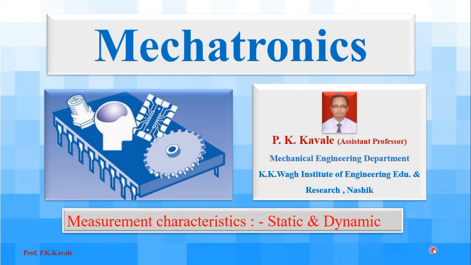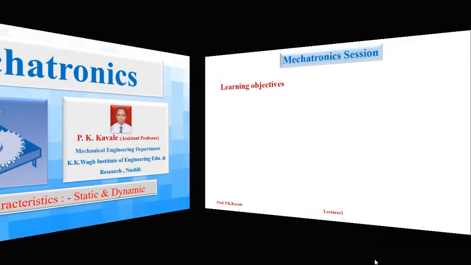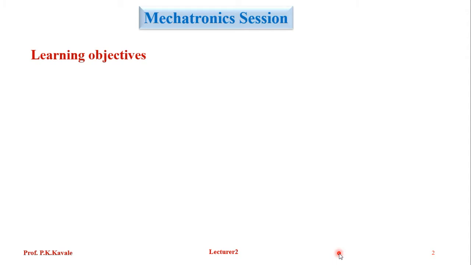Welcome to the class of Mechatronics. Today's topic is to study the measurement characteristics, such as static and dynamic, for the systems. So what are the learning objectives of today's session?